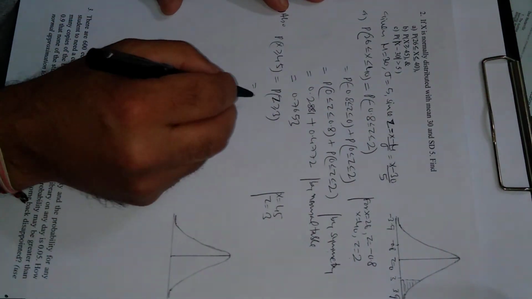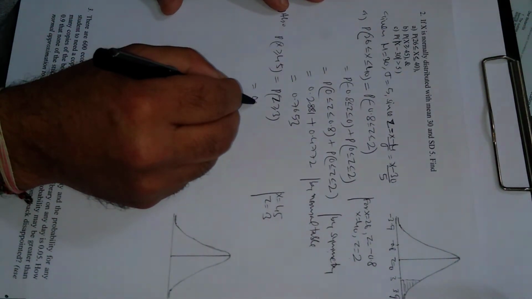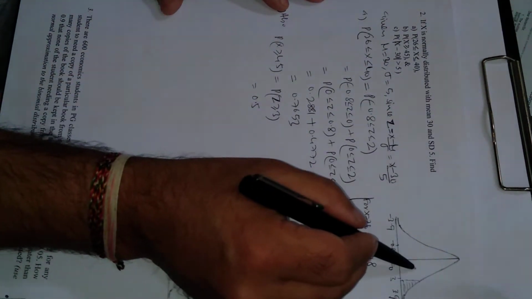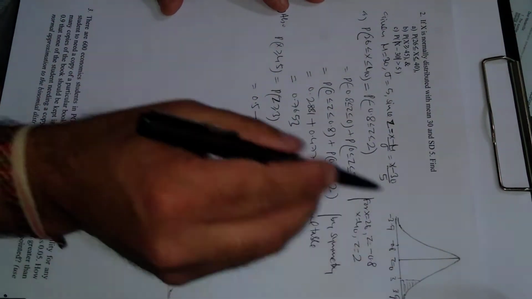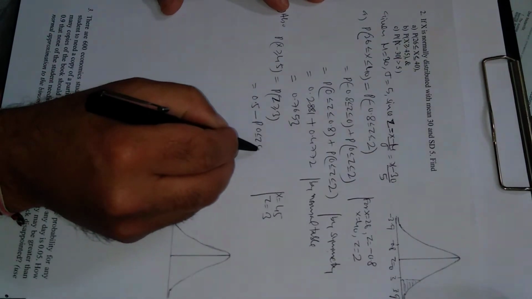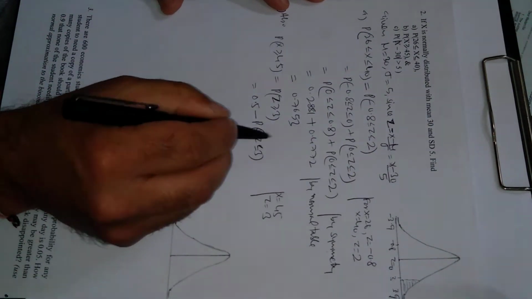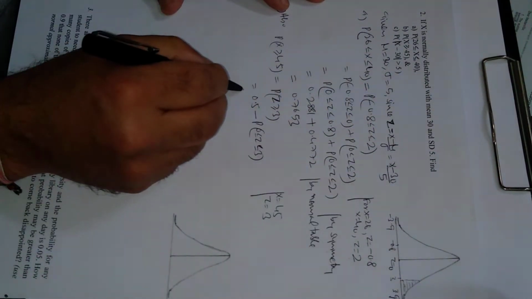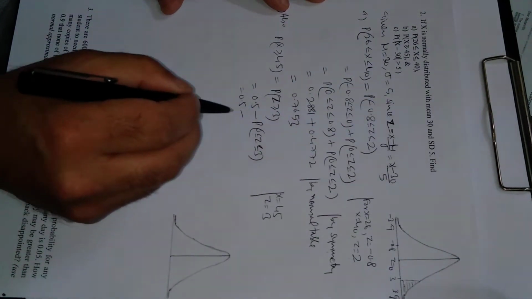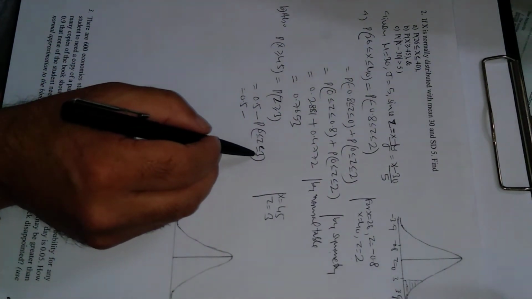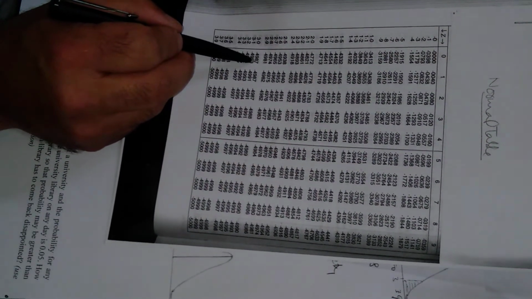If from the total one-sided portion, 0.5, you subtract the probability 0 less than z less than 3, we will be left with the shaded portion. Now we will find this probability by the normal table. For 0 to 3, go through the row 3.0 and below the column 0.